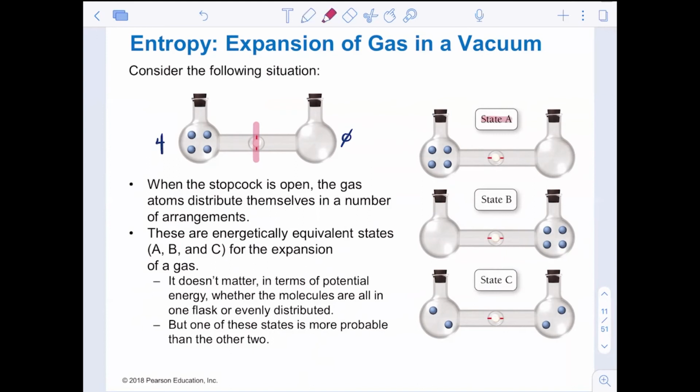State A is when all the 4 gas particles stay on the left. State B is when they all move to the right-hand side. And state C is when half of them move to the right and half of them stay on the left. This is looking at the options. All right, it doesn't matter in terms of potential energy whether the molecules are all in one flask or evenly distributed, but one of these states is more probable than the other two.